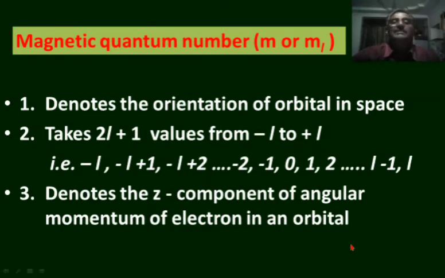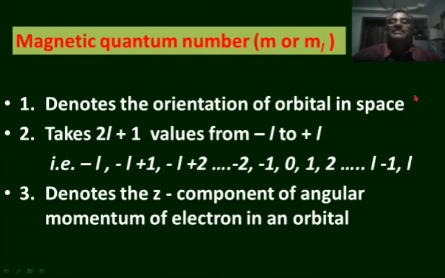Next, the magnetic quantum number. This magnetic quantum number is denoted by m or m_L. This denotes the orientation of the orbital in space. The principal quantum number denotes the size of the orbital. The azimuthal quantum number denotes the shape of the orbital, whereas the magnetic quantum number denotes the orientation of the orbital in space.